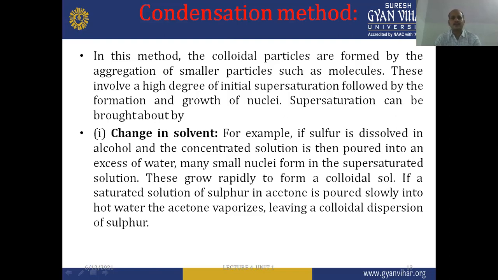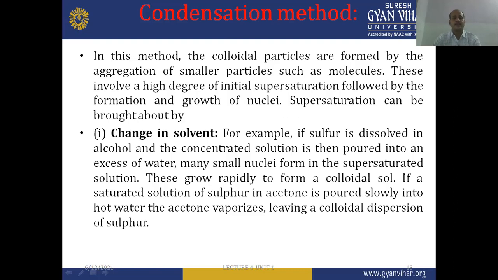Supersaturation can be brought about by a change in the solvent. For example, if sulfur is dissolved in alcohol and the concentrated solution is then poured into an excess of water, many small nuclei form in the supersaturated solution. These grow rapidly to form a colloidal sol.